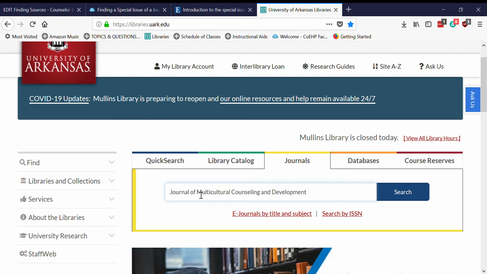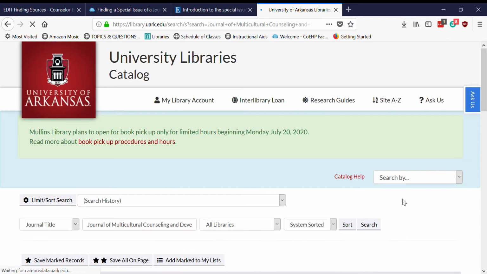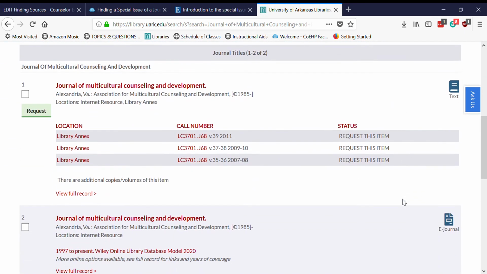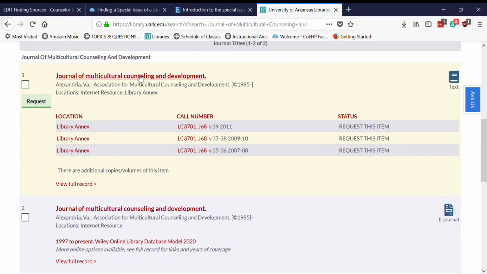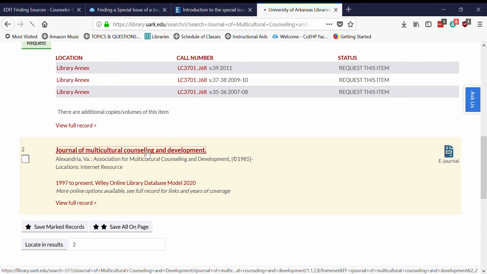If I just searched for multicultural counseling instead of Journal of Multicultural Counseling and Development, I wouldn't find what I was looking for. So we're going to search for Journal of Multicultural Counseling and Development, and I'm going to get two results. The first result is the text version of this journal, and the second result is the e-journal, the electronic journal. That's what we want, so I'll click on the second result,